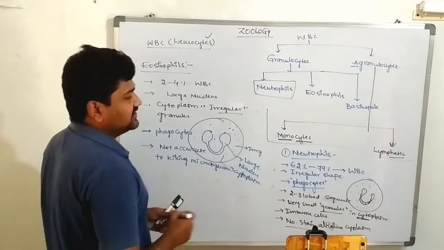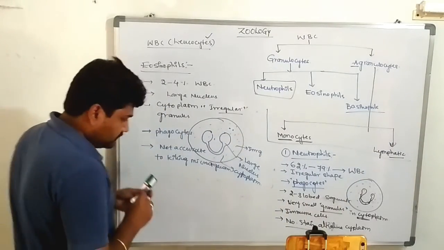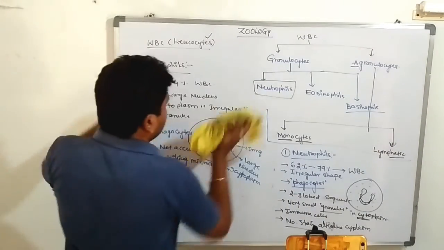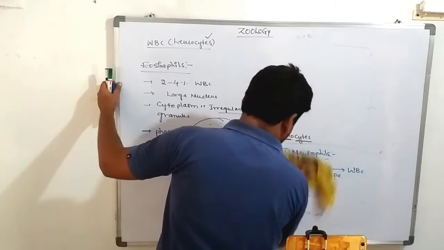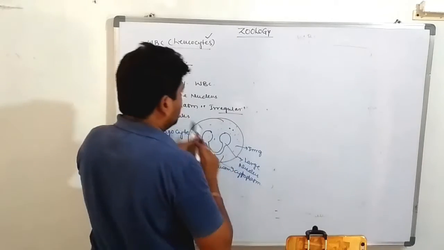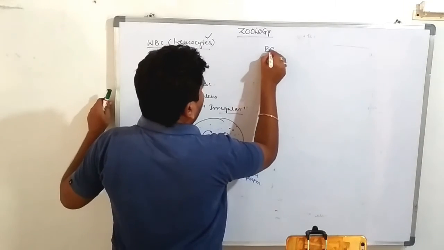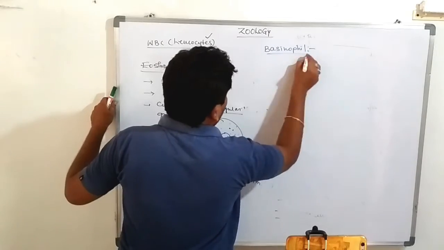Next one, basophils. Third one is basophils.